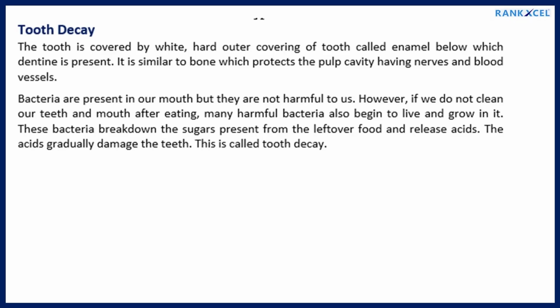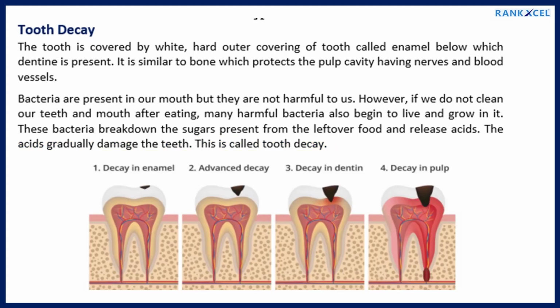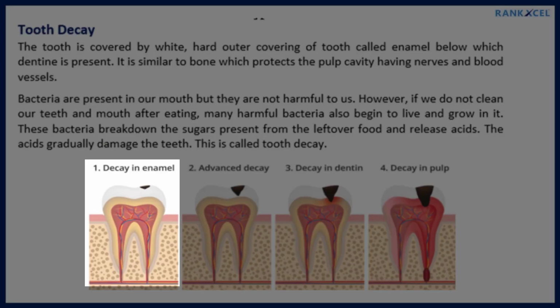Tooth decay. The tooth is covered by a white, hard outer covering called enamel, below which dentine is present. It is similar to bone and protects the pulp cavity having nerves and blood vessels. Bacteria are present in our mouth but they are not harmful to us. However, if we do not clean our teeth and mouth after eating, many harmful bacteria also begin to live and grow in it. These bacteria break down the sugars from the leftover food and release acids. The acids gradually damage the teeth. This is called tooth decay. Stages of tooth decay.